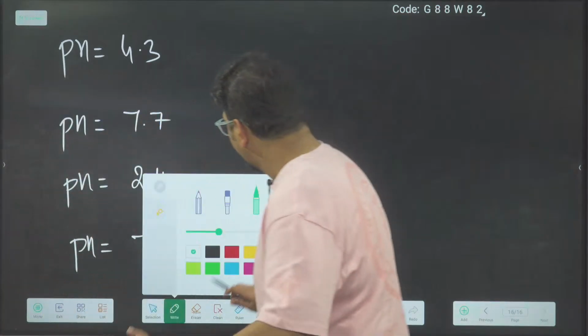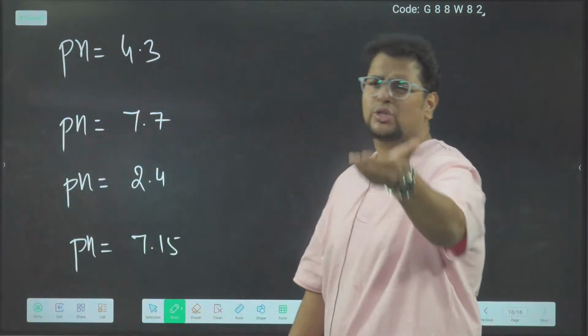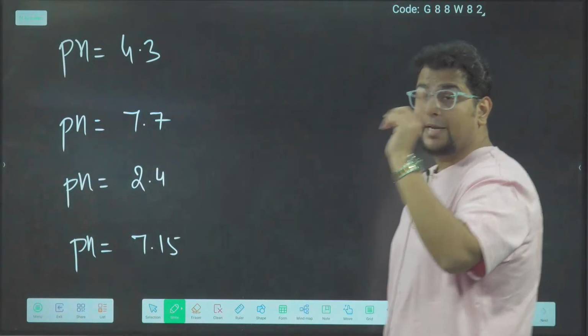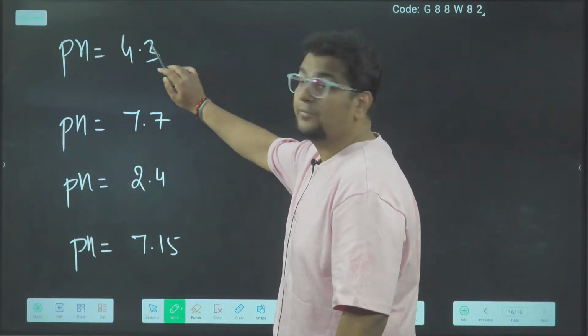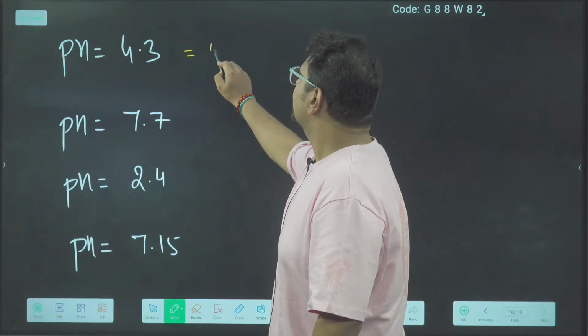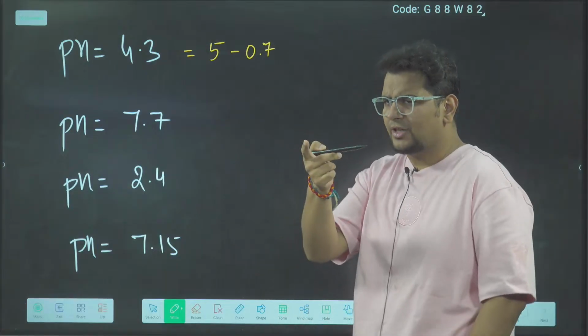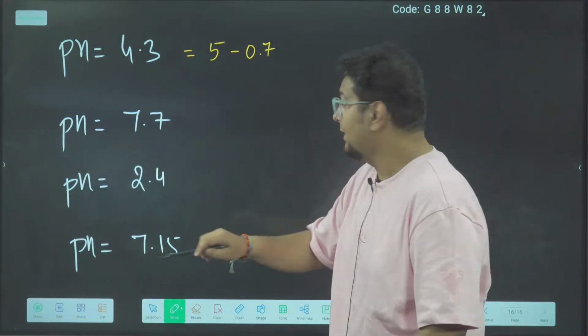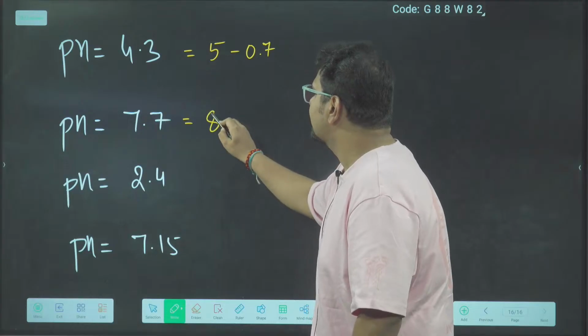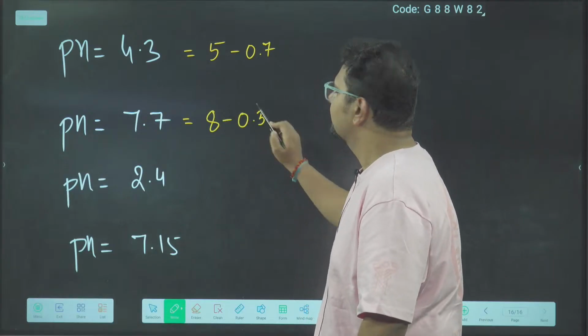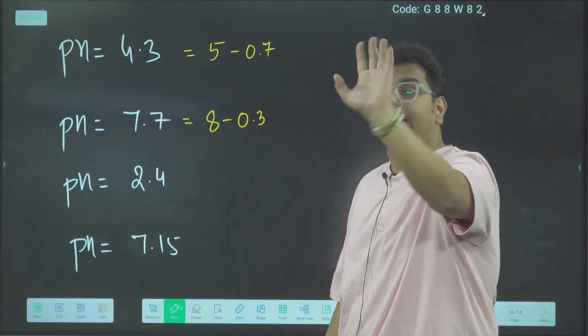So now you can try. Those who understood the method, or those who are old Gosalite people, you can try. Remaining people, see carefully. 4.3: can I say it is 5 minus 0.7? Just a larger number, 5 minus 0.7. Similarly, 7.7, can I say 8 minus 0.3? You cannot say 9 minus 1.3.